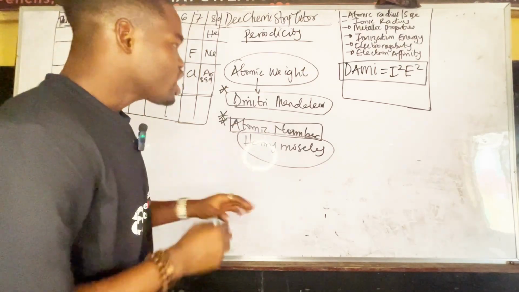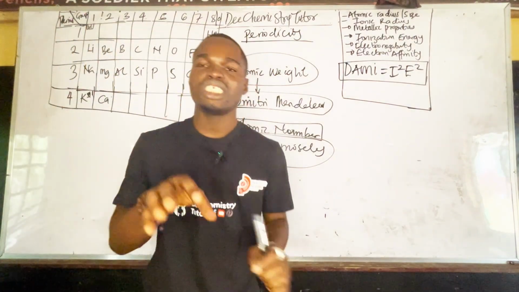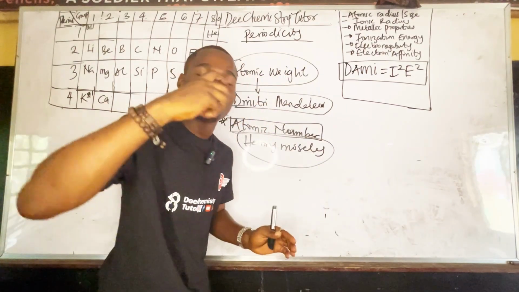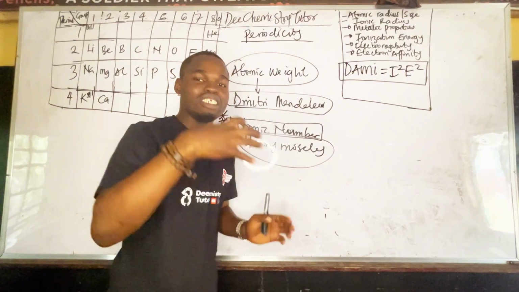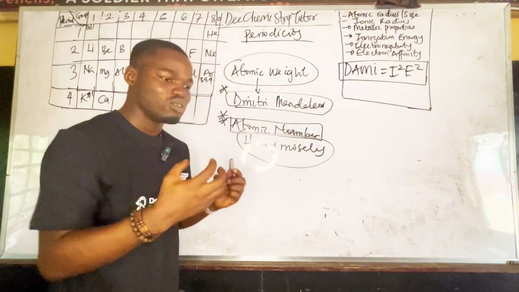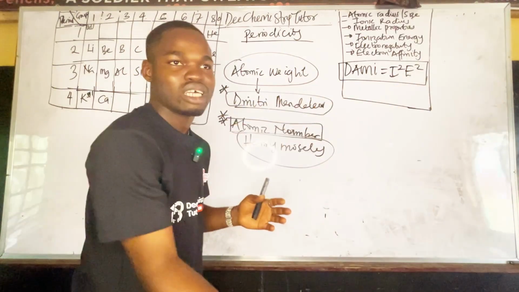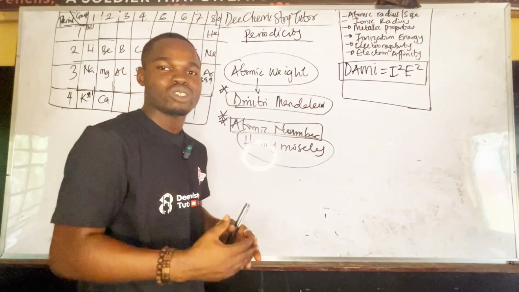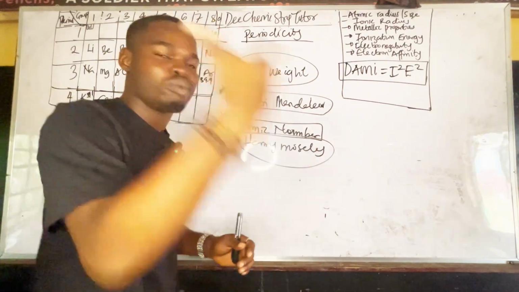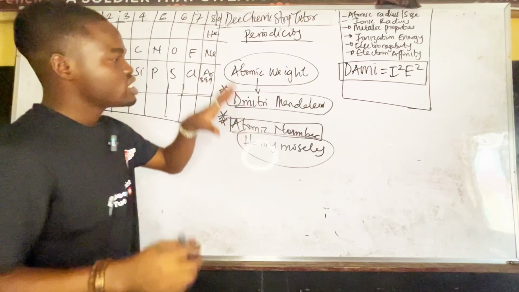The other names I don't want to bore you with, but these are very, very important things that you have to understand. Now, what is periodicity? Periodicity is the regular or repeated arrangement of elements in the periodic table. Just when you follow a pattern and you take elements and start arranging them in that pattern. So it's the tendency of elements to be arranged in a regular repeated pattern. That's what periodicity is talking about.